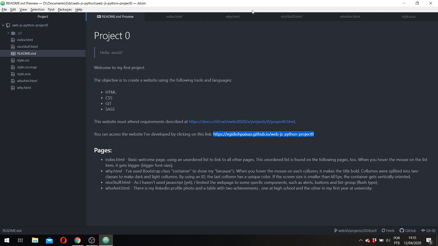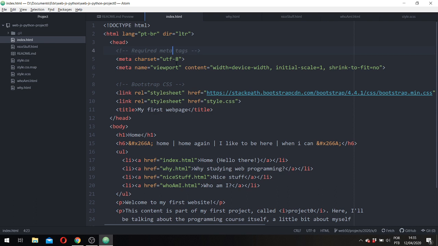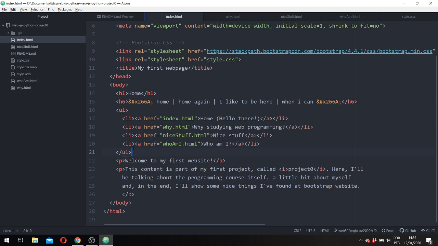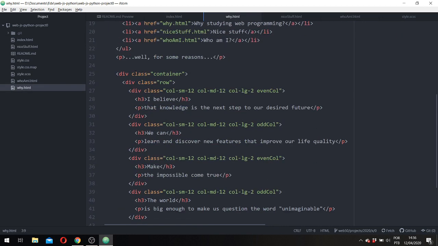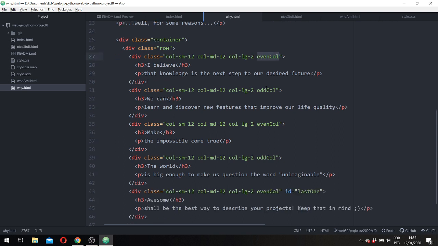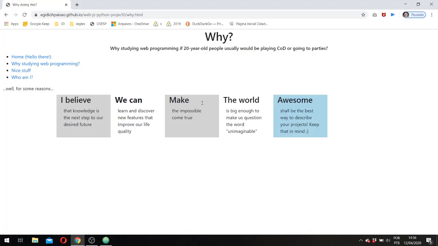I'll talk about the HTML first and then the CSS, SCSS file later. Okay? All the HTML files have these style sheets. The first one is the Bootstrap reference and the other one is my own file. They always have the unordered list to make access to the other files available. On the why HTML file, I use the container class, the container component, and I use the even columns and odd columns to change the color of each square. So one is gray, the light gray, and the other one is white.